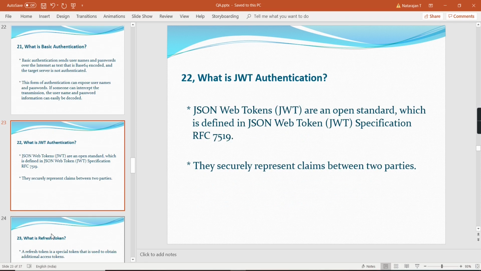Next, what is JWT authentication? This is one of the popular methods used in the .NET Core Web API. The concept is very simple. If you want to access any resource, the first thing is we have to generate the token. The token is nothing but a JWT, JSON Web Token.